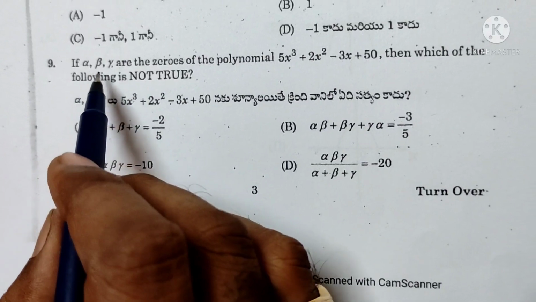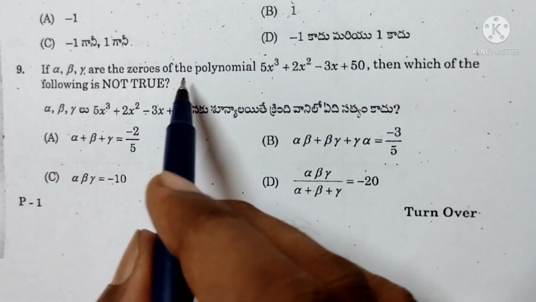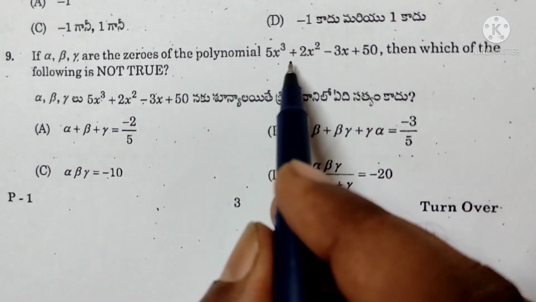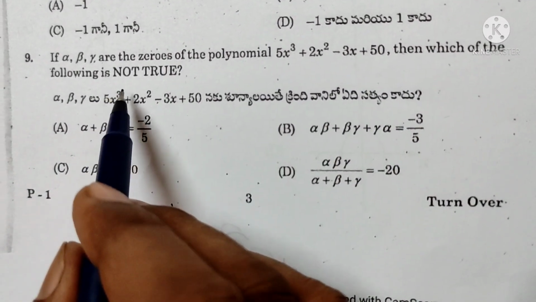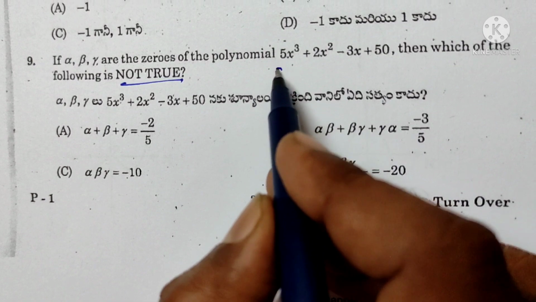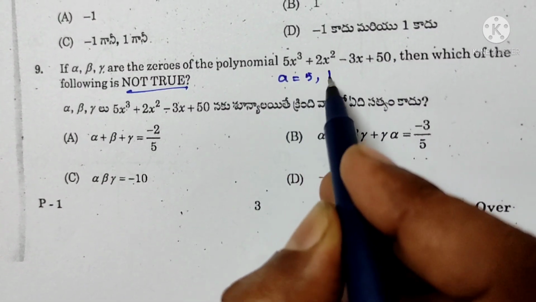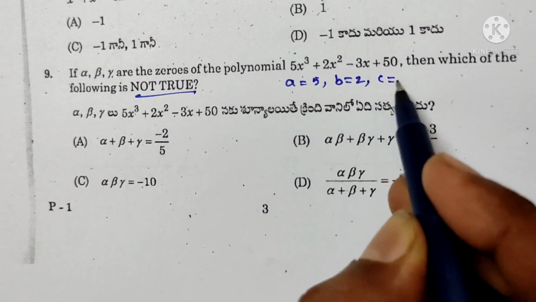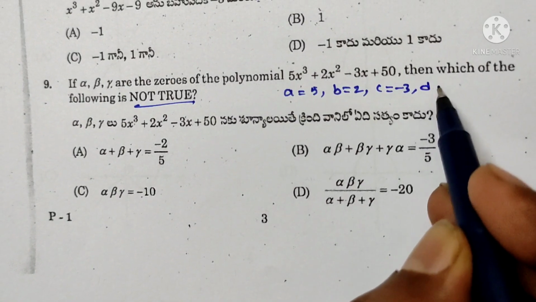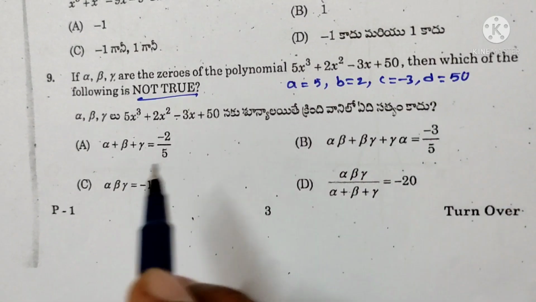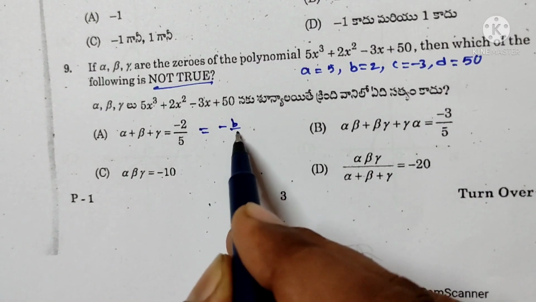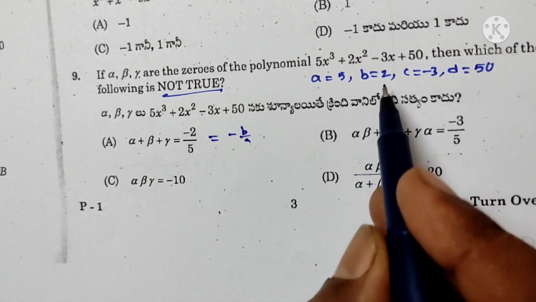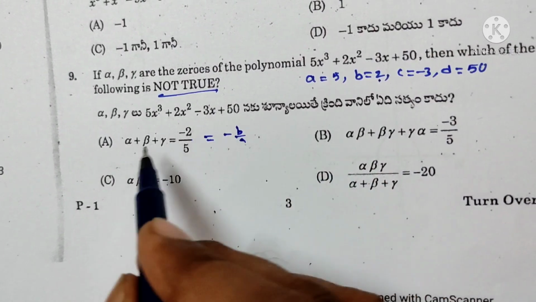Next problem, question number 9. If alpha, beta, gamma are the zeros of the polynomial 5x³ + 2x² − 3x + 5, then which of the following is not true? Here a is 5, b is 2, c is −3, d is 5. Sum of the zeros alpha + beta + gamma is equal to −b/a, −b is −2, a is 5.